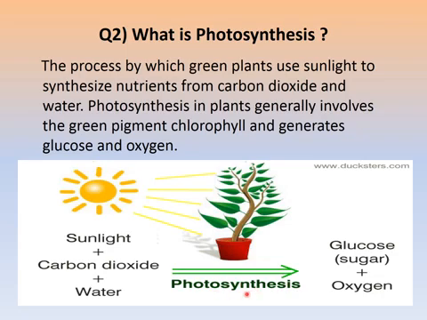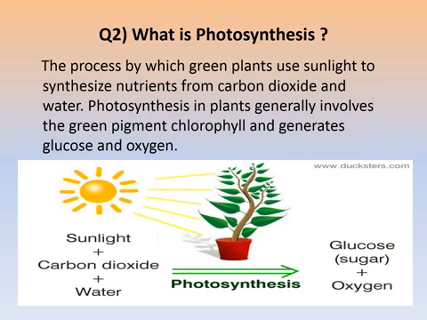So photosynthesis is a very important process for the life of plants. If there is no photosynthesis taking place in plants, the plant will die. And the most important ingredient for photosynthesis is sunlight. In the presence of sunlight, carbon dioxide and water are absorbed. If there is no sunlight, even if the plants absorb carbon dioxide and water, the process of photosynthesis will not take place. So photosynthesis is a very important process for plants' life.